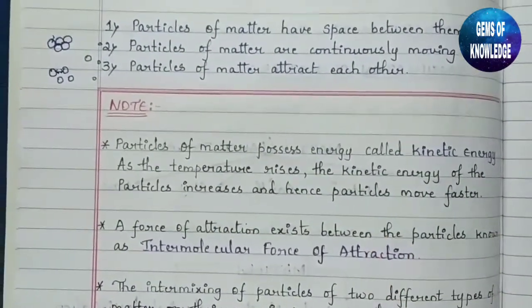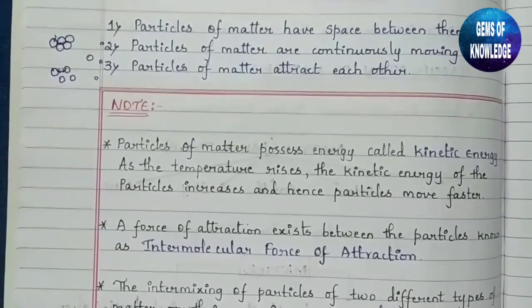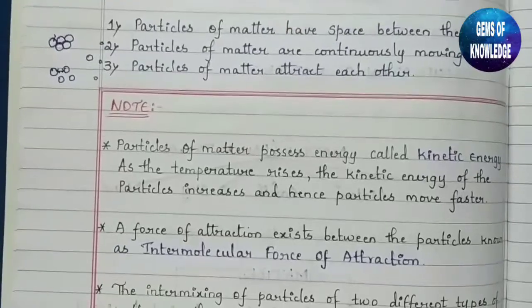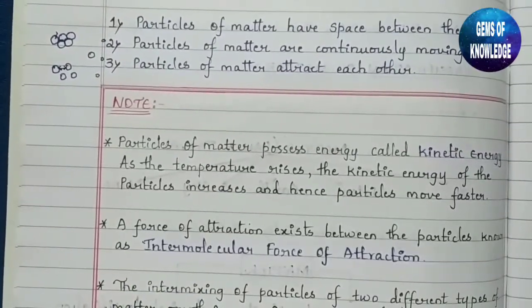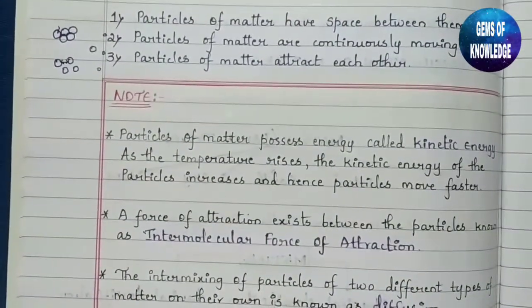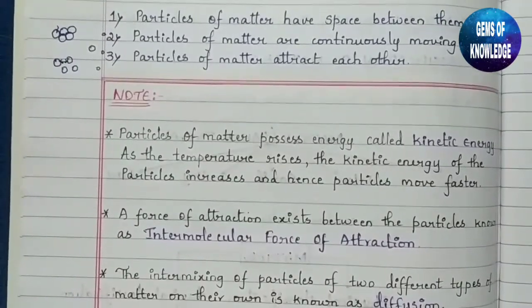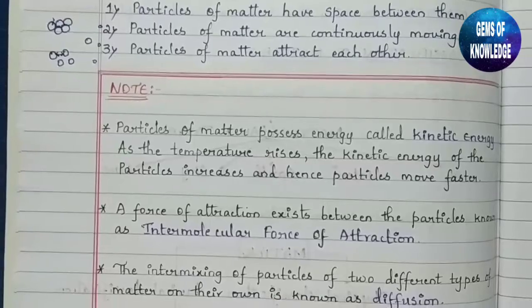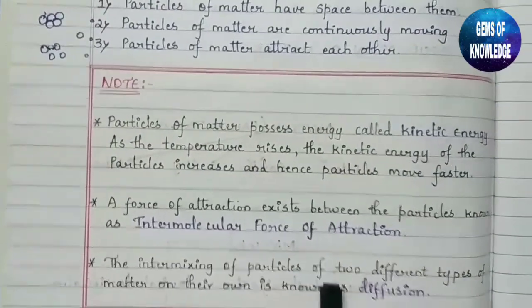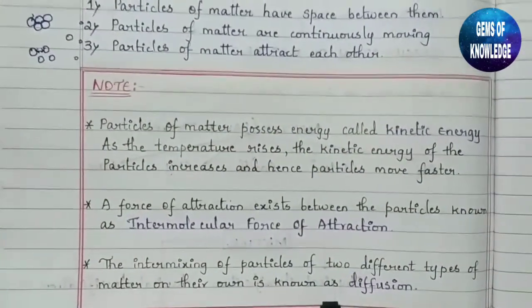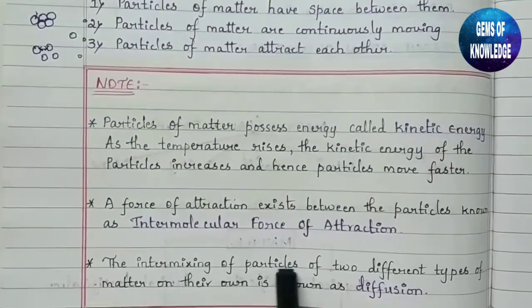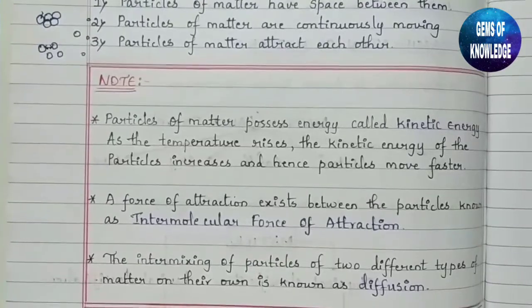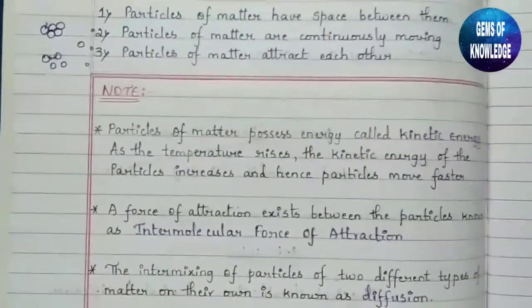Here I can give you one more example, the agarbattis which you use in your daily life at your homes. When you light an agarbatti, the smell spreads very fast. This is nothing but due to diffusion, the intermixing of two different particles, which is called diffusion.